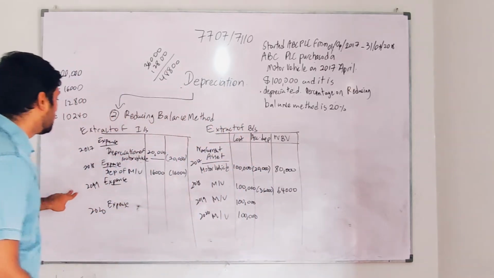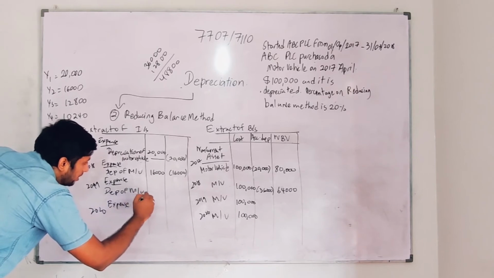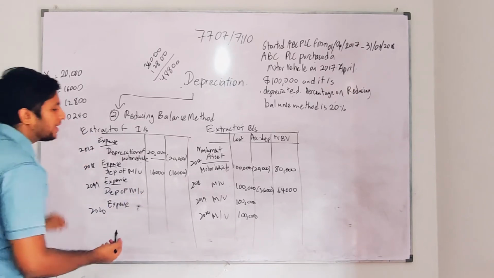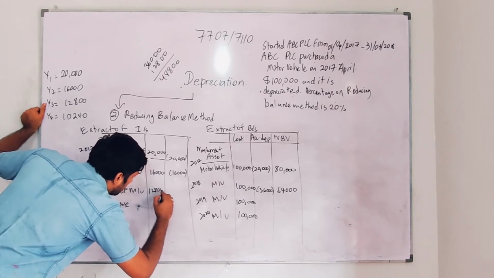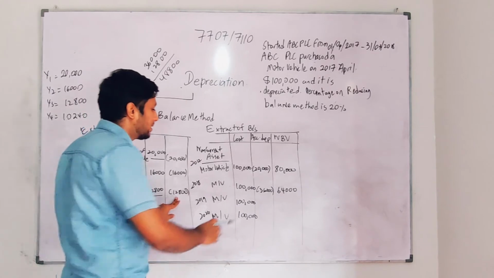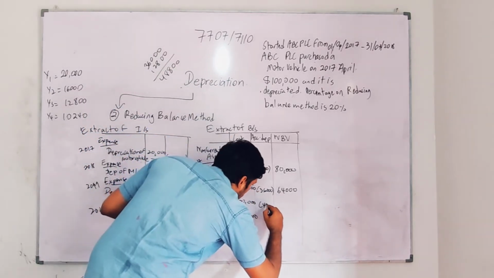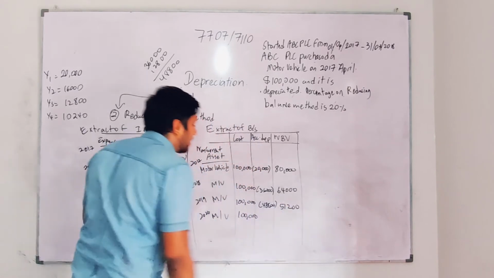Then we move on to the third year, depreciation of motor vehicle again. I will take 16,000, 20,000. Then for the third year I found 12,800. So I'm going to deduct 12,800 here. So 12,800 plus 36,000 will give me 48,800. I'll get 51,200. This is the net carrying value.